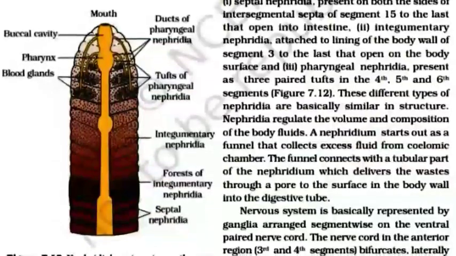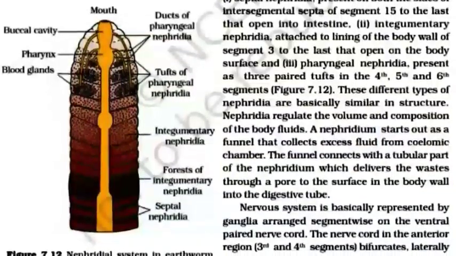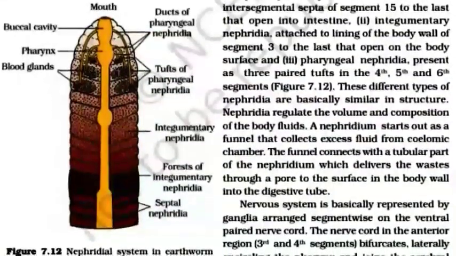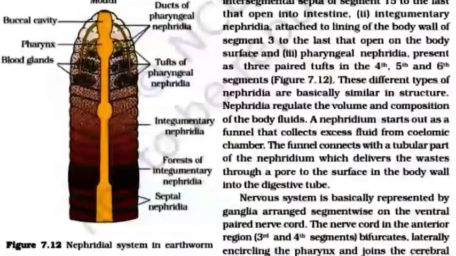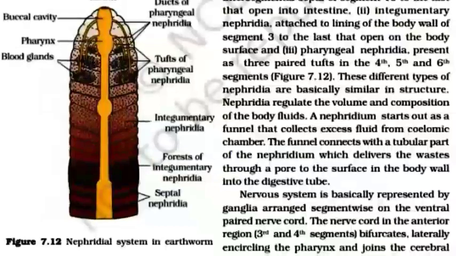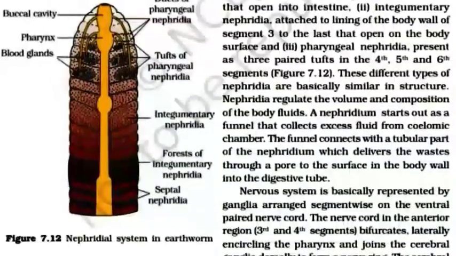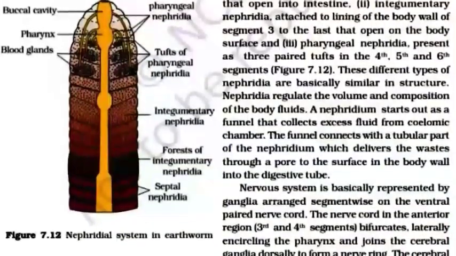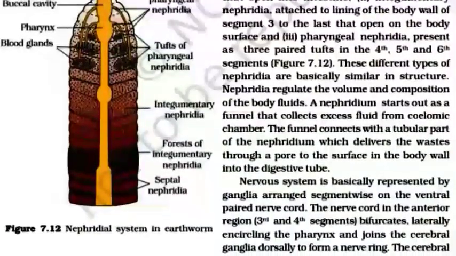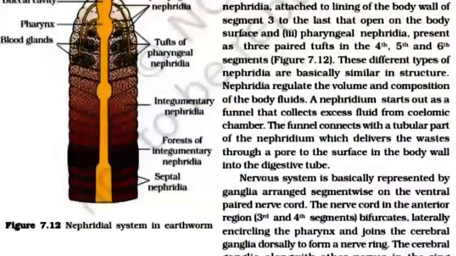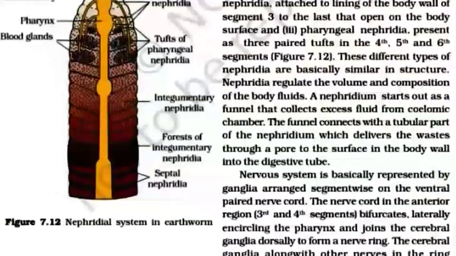Three, pharyngeal nephridia, present as three paired tufts in the fourth, fifth and sixth segments. These different types of nephridia are basically similar in structure. Nephridia regulate the volume and composition of the body fluid.